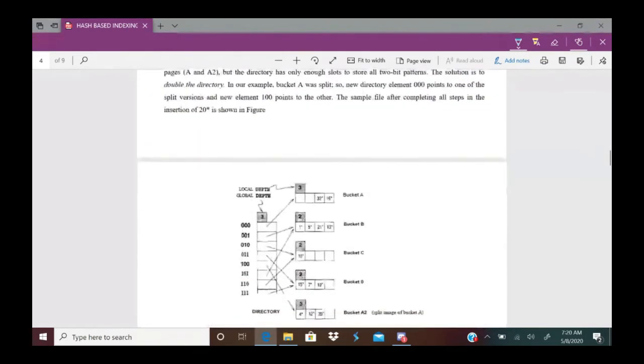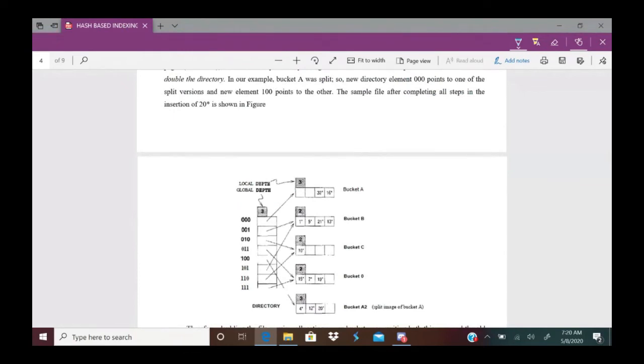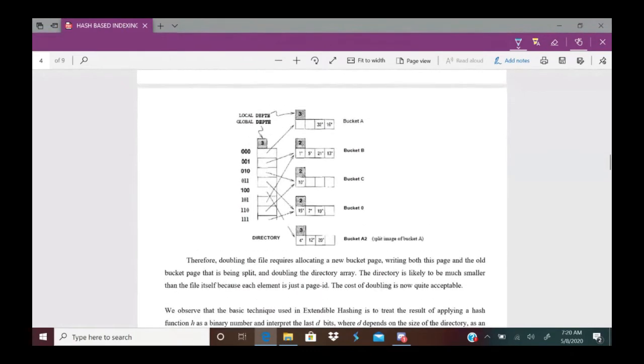Have a look in the next picture. In the next picture, you can see the complete insertion. So now the directory is doubled. Here you can see 0, 1, 2, 3, 4 up to 7. Right? Means totally 8 directory pointers.